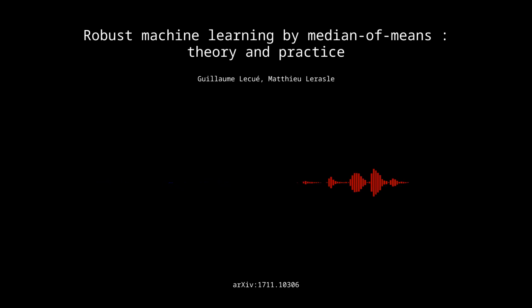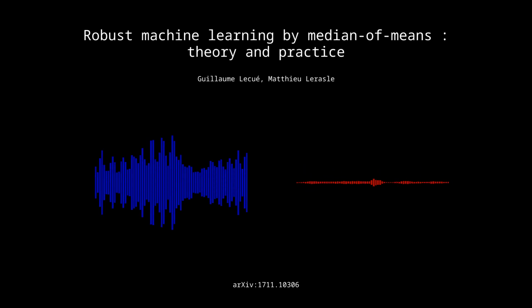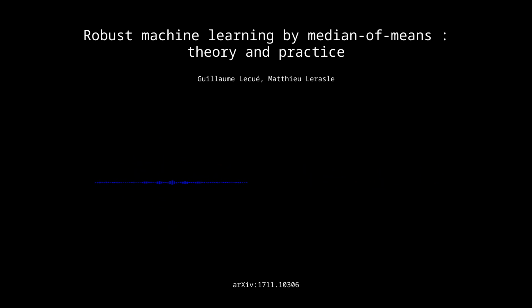It really is. Okay, so we've covered a lot of ground here. We've talked about the theoretical guarantees, the algorithms, the hyperparameter tuning. But let's step back for a minute and think about what this all means for our listener. What are the key takeaways here? What should they keep in mind as they're tackling machine learning problems in their own work? I think the main takeaway is that robustness really matters, especially when you're working with real-world data, which is pretty much always, right? Yeah, pretty much. You can't just assume your data is perfect. Outliers are out there lurking in the shadows, and they can really mess things up if you're not careful.